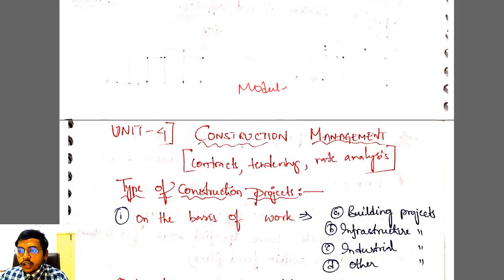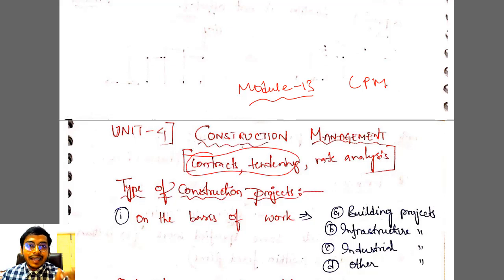In this video I am going to continue with module number 13 of our CPM subject. Already we have finished 12 modules, right? The most important part is finished, and there are 5-6 modules left. Today's module will be the most important because we are going to see one sure shot question in your SSC JE, that is regarding contracts and tendering.